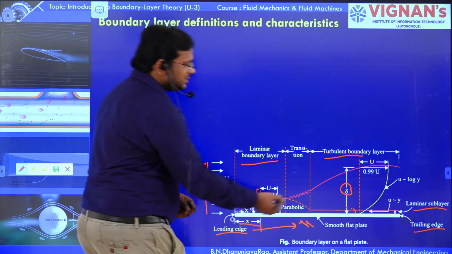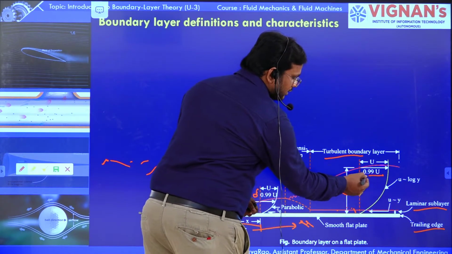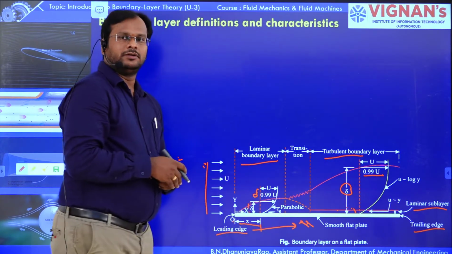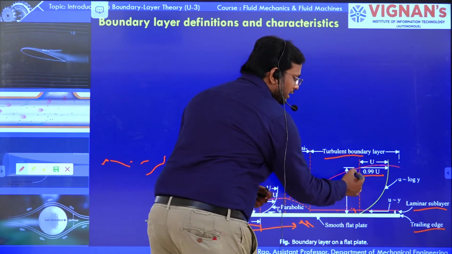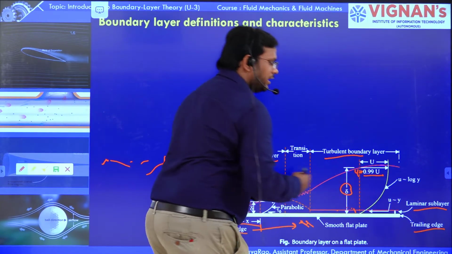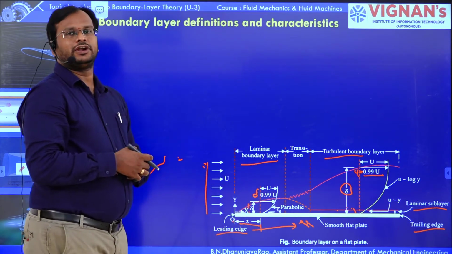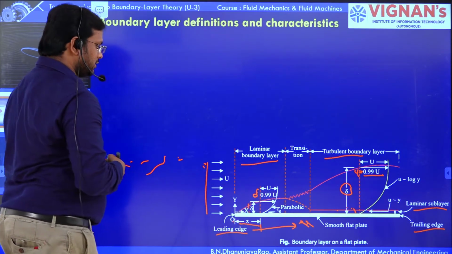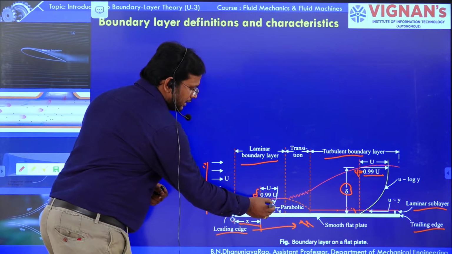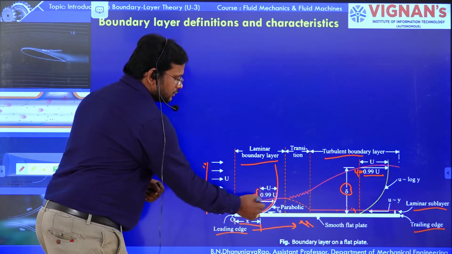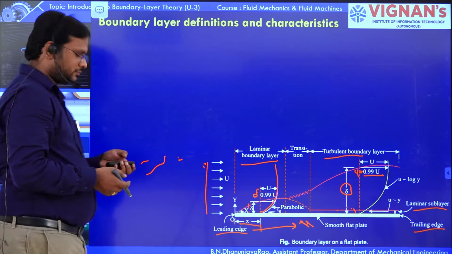Here you can see that there is 0.99 of u. So at the edge of the boundary layer, the velocity of the fluid is equal to 0.99 of the free stream velocity. Here the velocity profile is like this, so it is parabolic in nature.